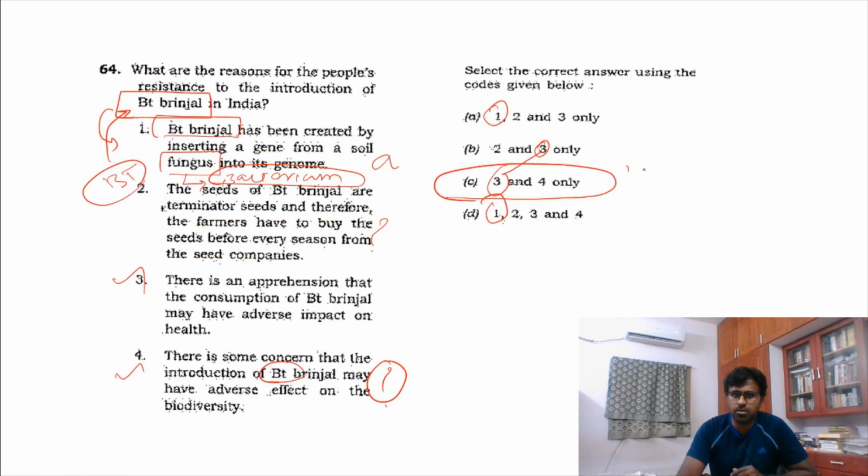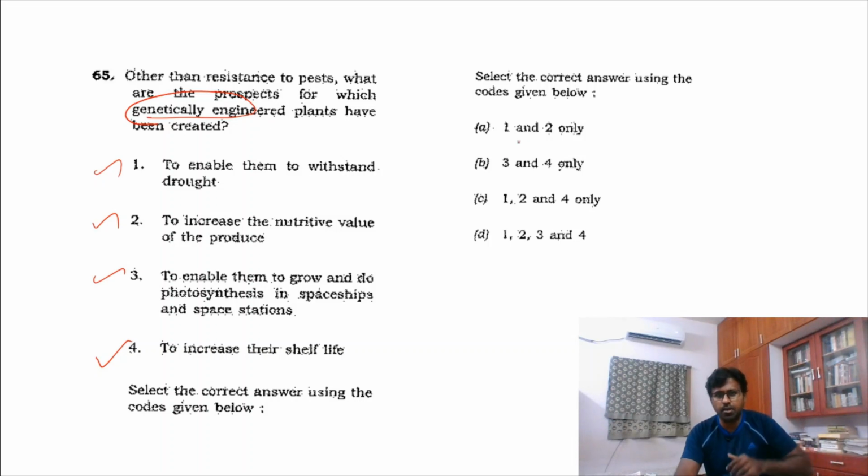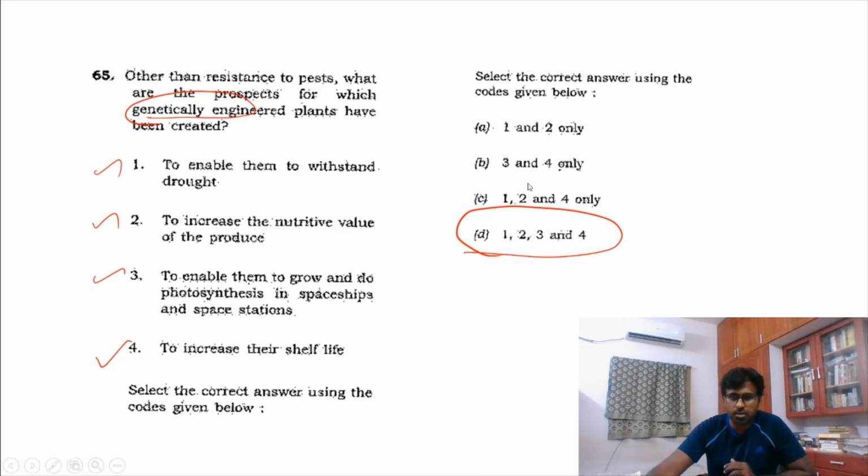See this, 6th question we have found. Next is this critically endangered. So if you see, all these are true. Why do you see genetically engineered? Same chapter. If you look into that chapter in the biology book, all these 4 things are true. Why do we make some genetic change? For prevention of drought, to increase nutritive value, and to have higher shelf life.